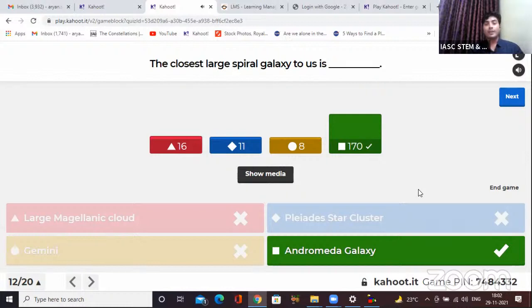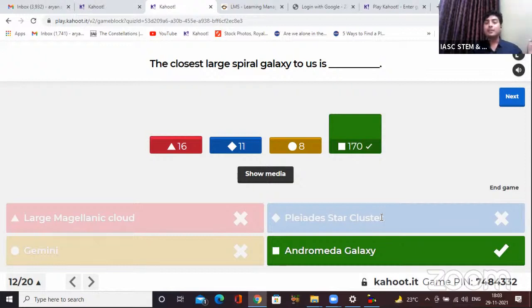That is Andromeda galaxy. Let me give you some information over here. Like 16 of you said Large Magellanic Cloud. Here I'm talking about spiral galaxy, okay? And Large Magellanic Cloud is not a spiral galaxy. It is an irregular galaxy. Means it has got no regular shape at all. It's just randomly dust, gases, stars scattered everywhere.